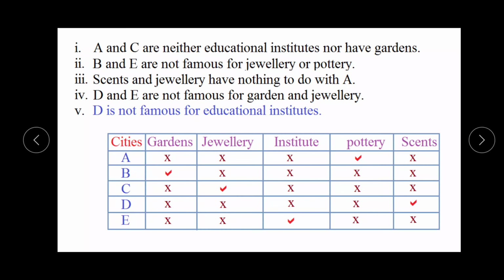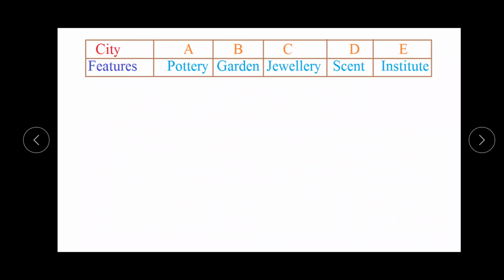Now if we have marked tick mark at the place of sand in front of D, that time only one place is left, that is for institute, and it means institute is famous for E. So this is the complete arrangement of the cities according to their features, and we can arrange them in one line like this.